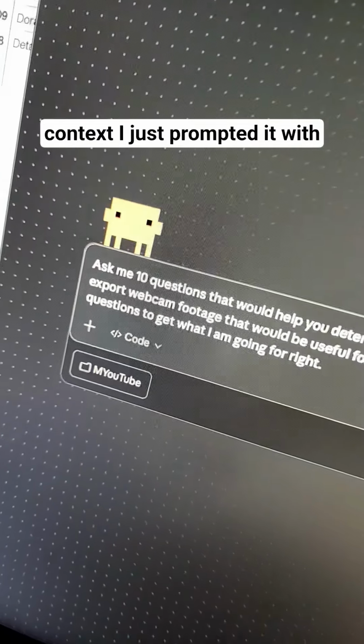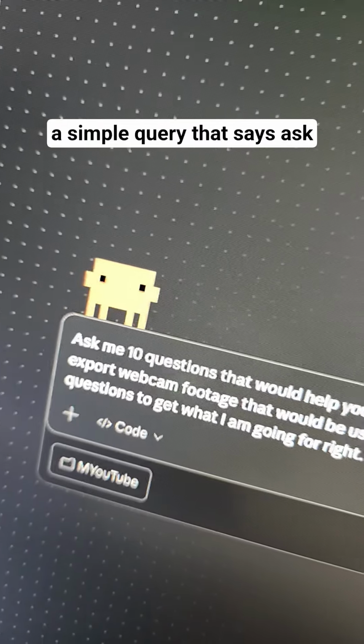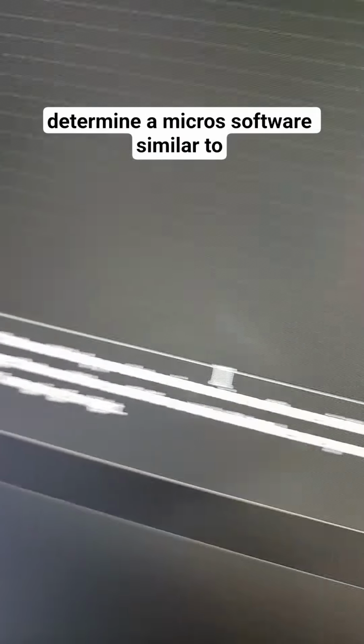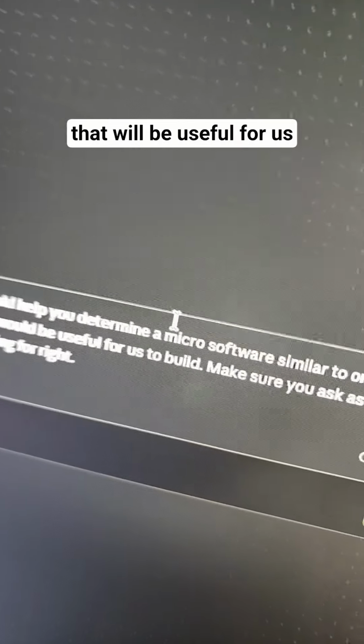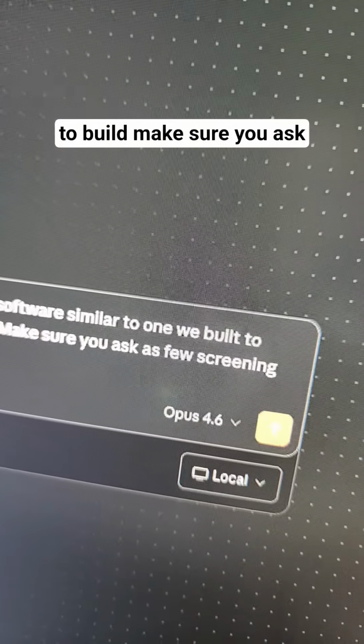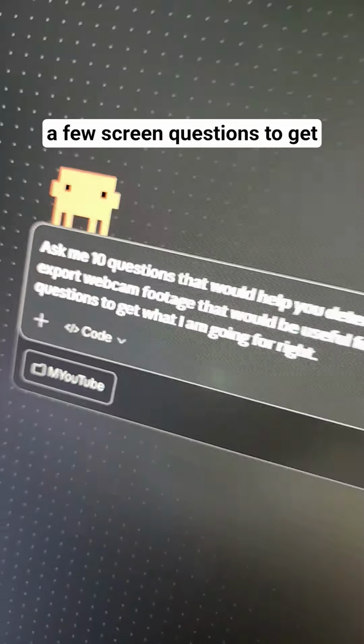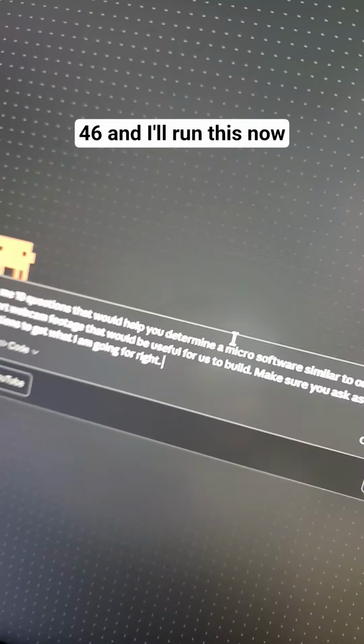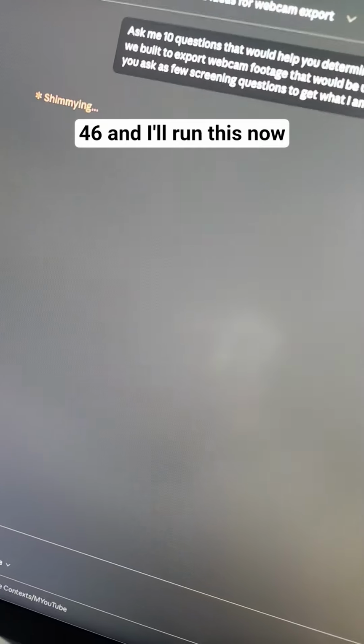I just prompted it with a simple query that says: ask me questions that would help you determine a micro software, similar to an example I gave it, that will be useful for us to build. Make sure you ask a few screening questions to get what I'm going for right. This is the wild part of Opus 4.6 and I'll run this now. It's gonna think for a second, of course.